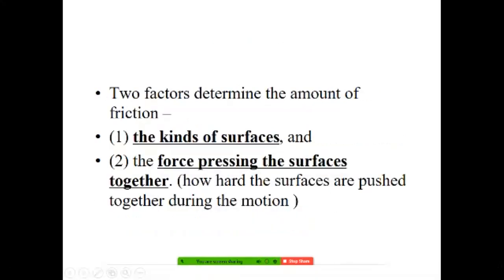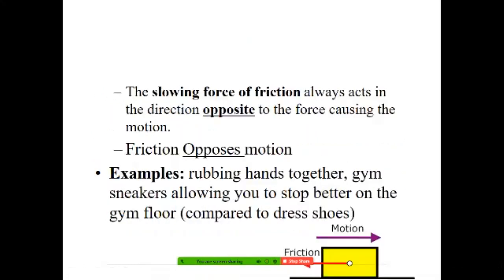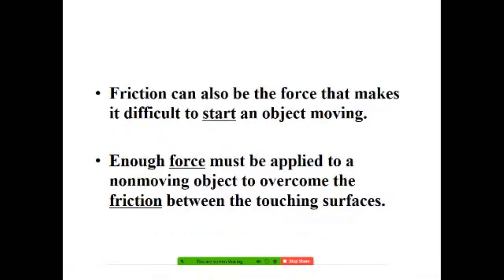So two factors determine the amount of friction. One is how the surface is, whether it is smooth or rough. The other is how hard the surfaces are pushing together during that motion, which is the contact force. Friction can also be the force that makes it difficult to start an object moving, students.